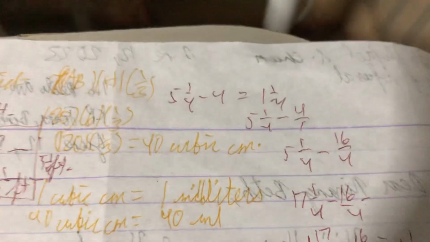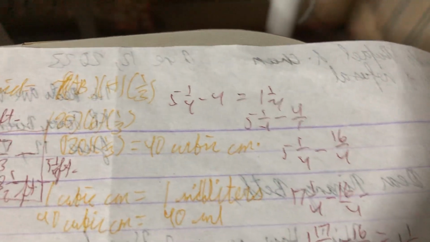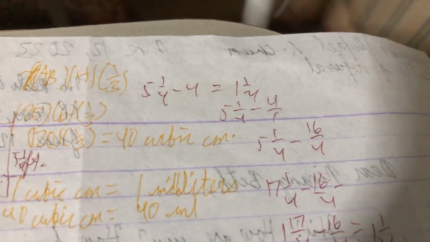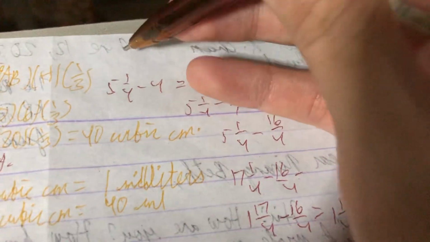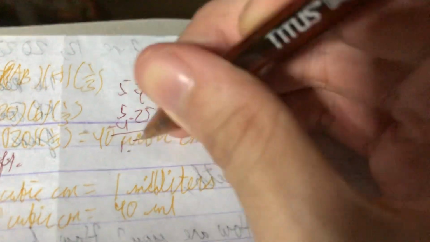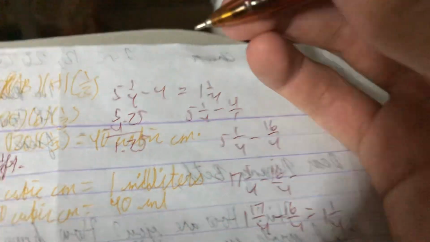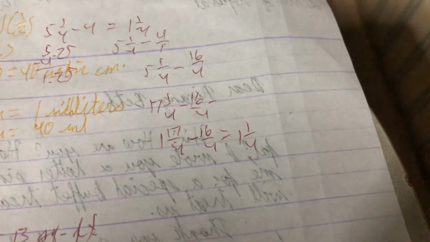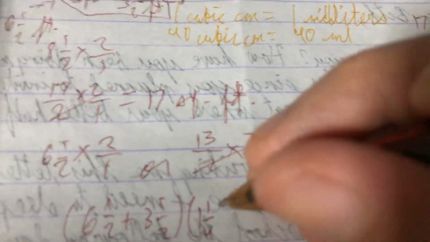So that you won't have difficulty, do the direct to the point method: 5 minus 4, and then 1/4. Or, to make it easier, you know 1/4 can be converted into a decimal. So it can become 5.25, minus 4, then 1.25 is your answer. So 1 1/4 is the same as 1.25. So that's the height. The height is 1 1/4.